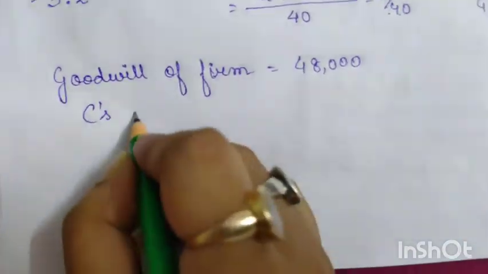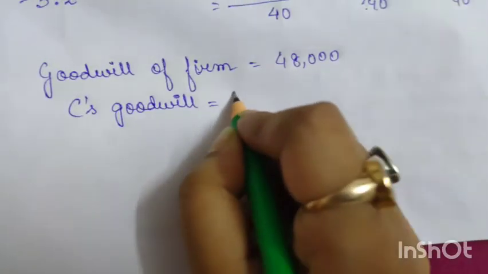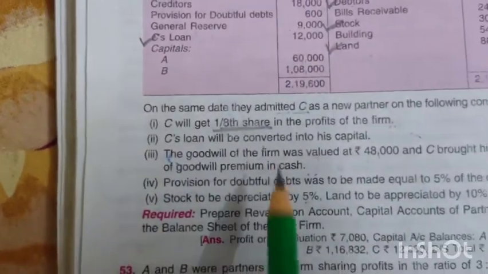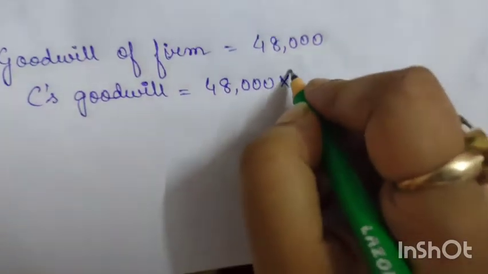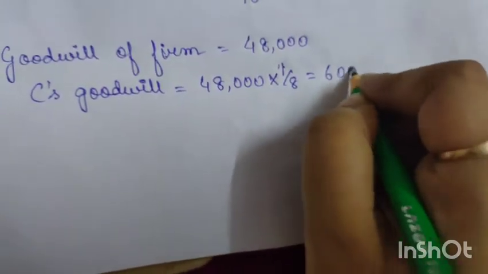C's goodwill is equal to 48,000 into what was C's share of profit. As we can see very clearly, C's share of profit was 1/8. So here we will write 48,000 into 1/8. So it will make 6,000.